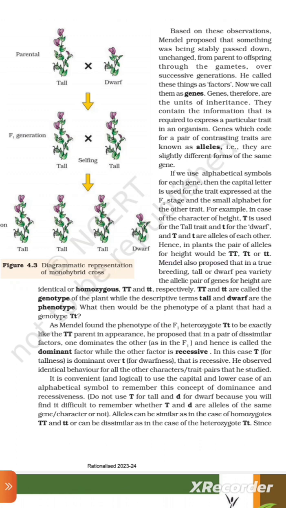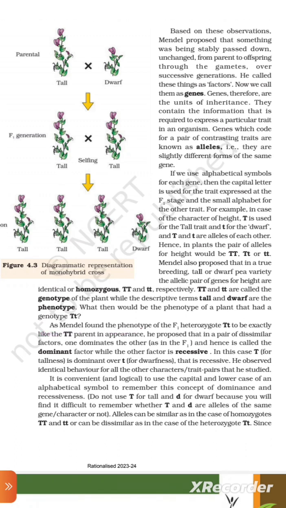Mendel also proposed that in a true breeding tall or dwarf P variety, the allelic pair of genes for height are identical, or homozygous, capital T capital T and small t small t respectively. Capital T and small t are called the genotype of the plant, while the descriptive terms tall and dwarf are the phenotype. What then would be the phenotype of a plant that had a genotype capital T small t?